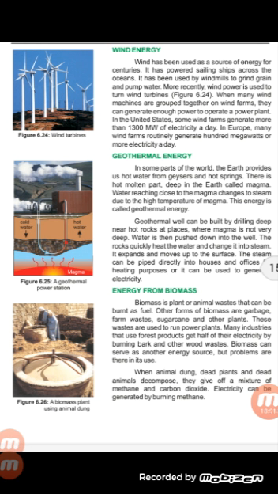First of all, geothermal energy means the energy that we get from the earth. In some parts of the world, the earth provides us hot water from geysers and hot springs. In the earth, a hot molten part is present called magma. When water reaches near the magma, it changes into steam due to the high temperature of magma. This energy is geothermal energy.